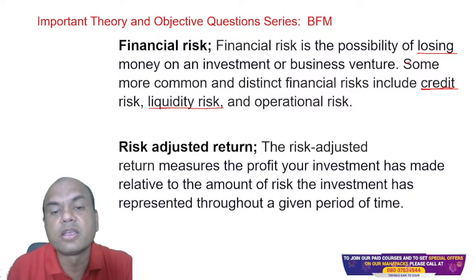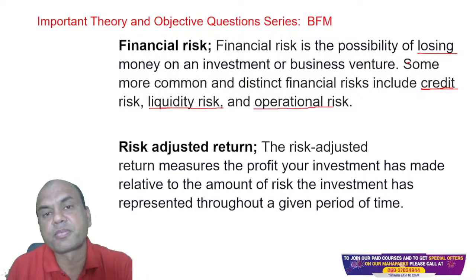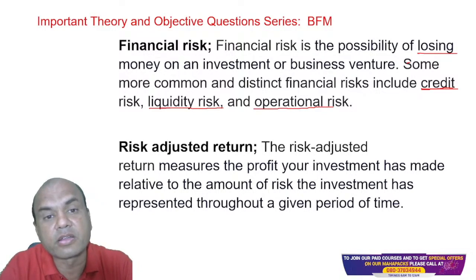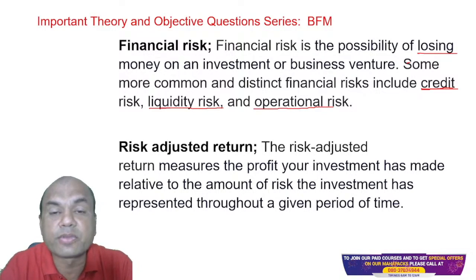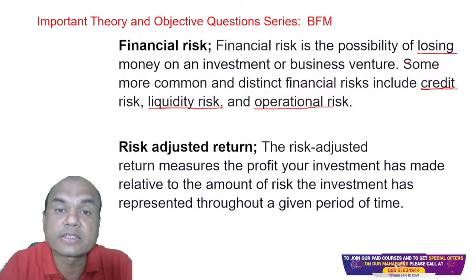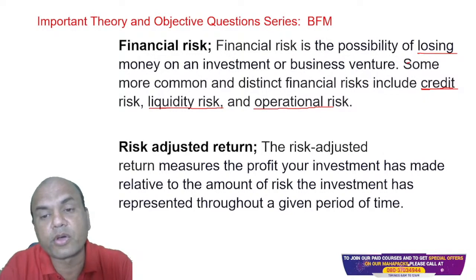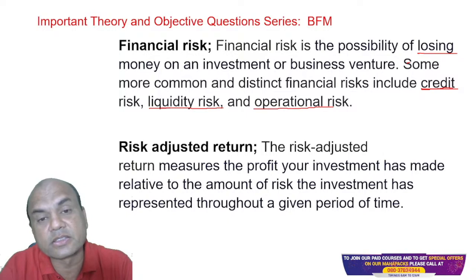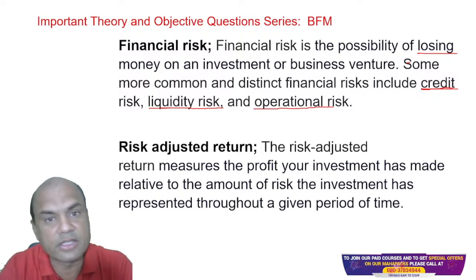Operational risk relates to my operations. It means my employee errors or my system failure or my region failure, area failure. Area failure means what? There is a terrorist attack, there is a flood. So all these lead to operational risks. So financial risk also has these parts: credit, liquidity, and operational risk. Clear, simple.